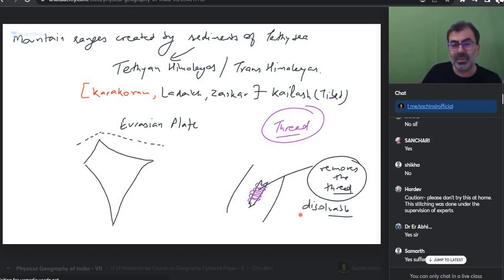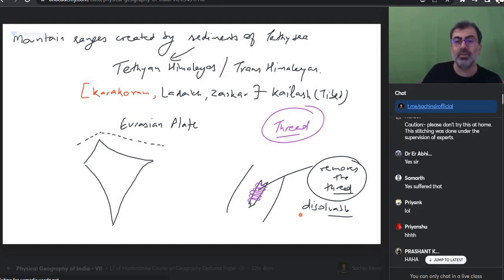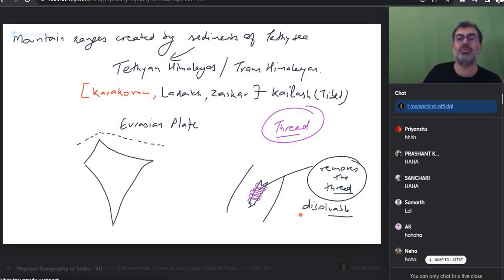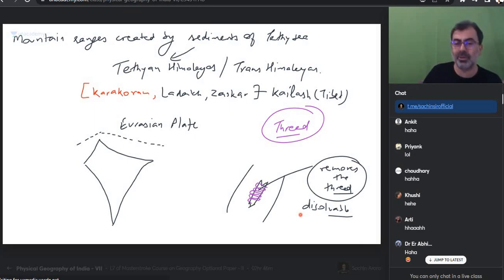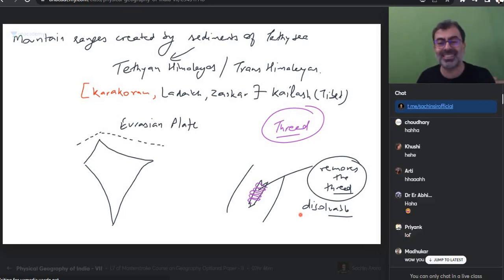Please don't try this at home. This stitching was done under the supervision of an expert. Not only an expert, it has to be in sanitized conditions, with proper things. I was talking about my training in medical first aid, and I was trained to deal with these situations and accidents. Many of us are not trained. Now if they make Agniveers, maybe they will give some training.